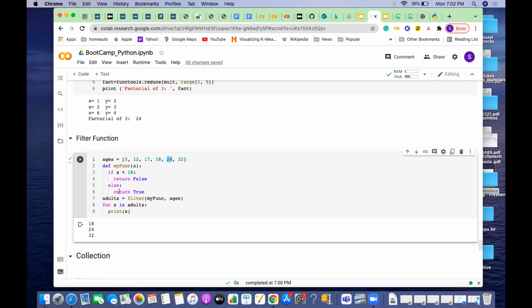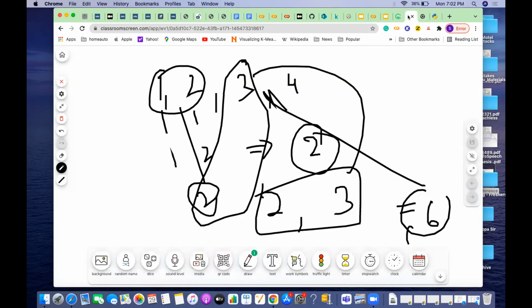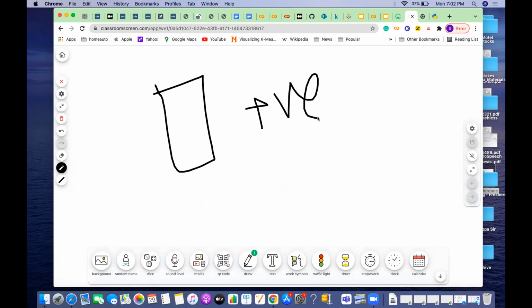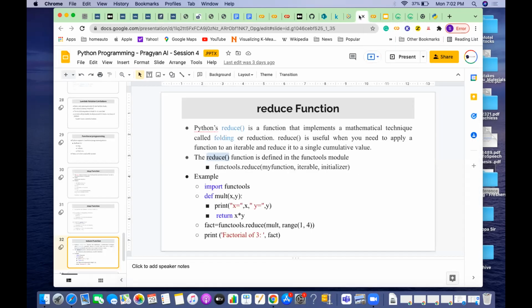So it will store those. Think of a filter like this: if one person says I have an ear that only listens to positive sentiments and rejects all negative sentiments, it's like I have a filter on my ear which will only listen to positive things, and all negative words I will be discarding. This function is something like that. It only returns or results in positive values.